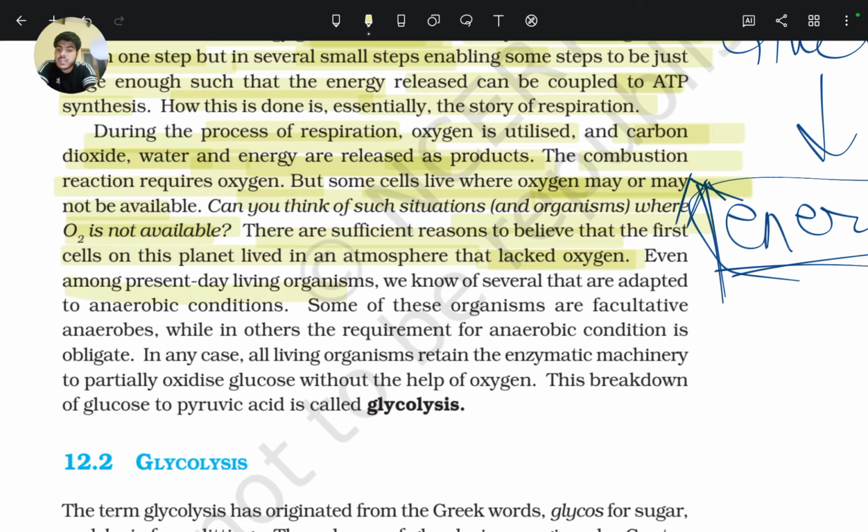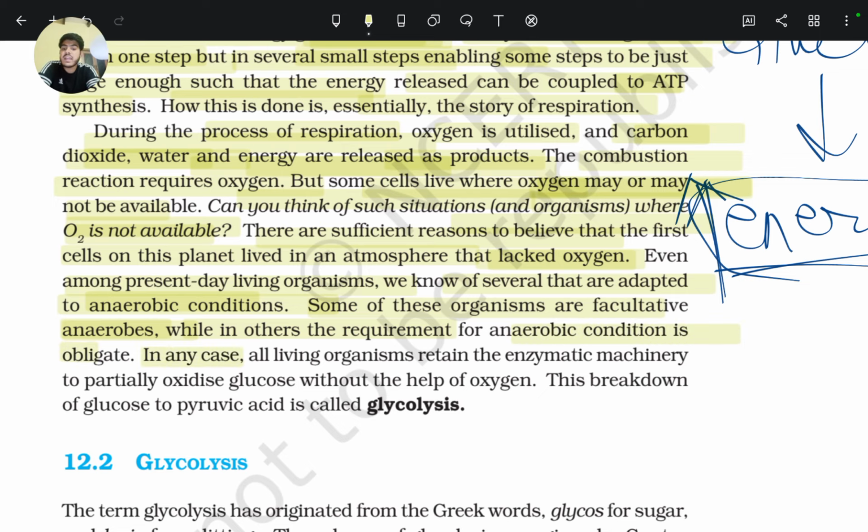Even among present-day living organisms, we know of several that are adapted to anaerobic conditions. Some of these organisms are called facultative anaerobes, while in others the requirement for anaerobic conditions is obligate.